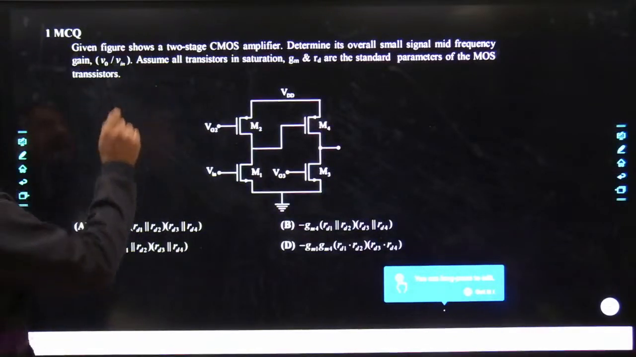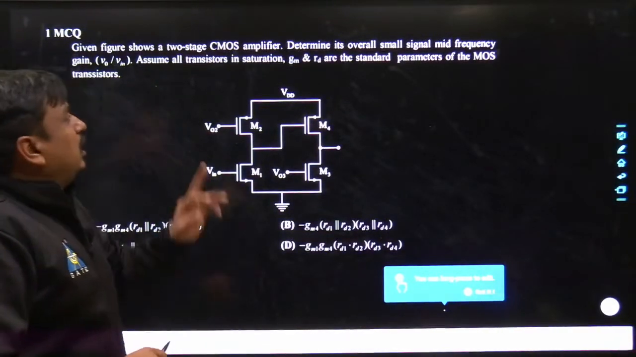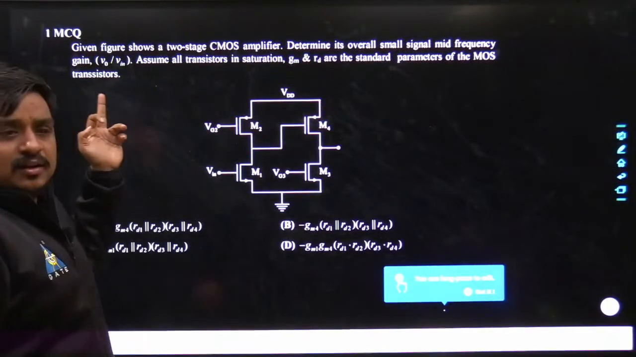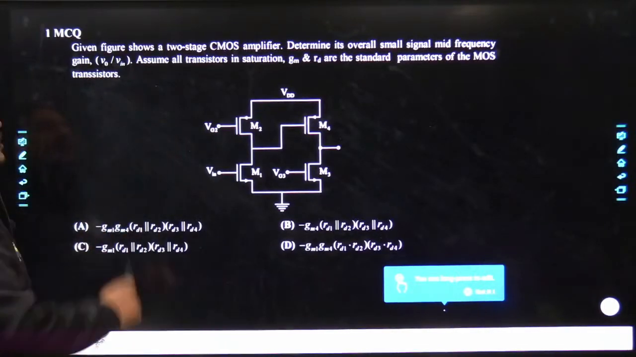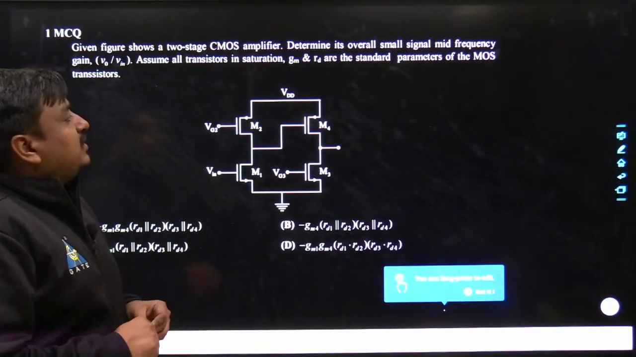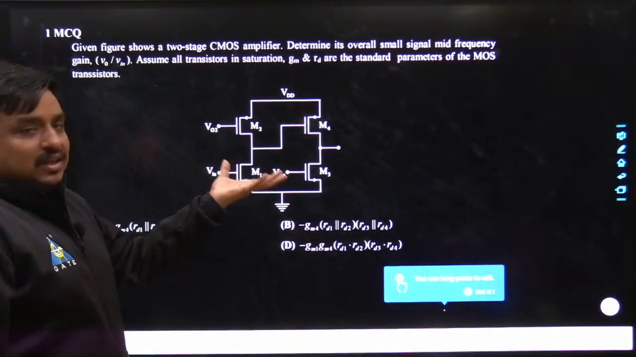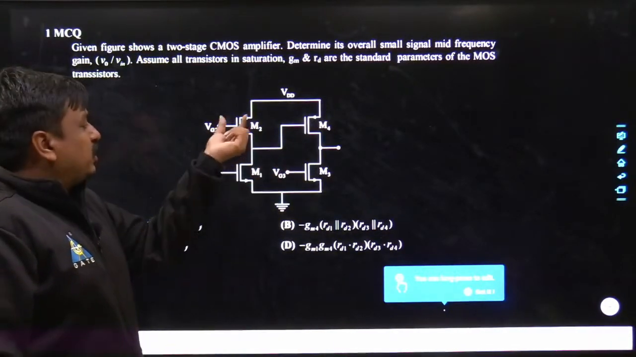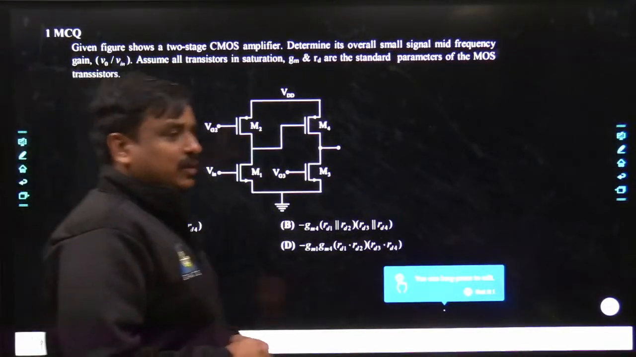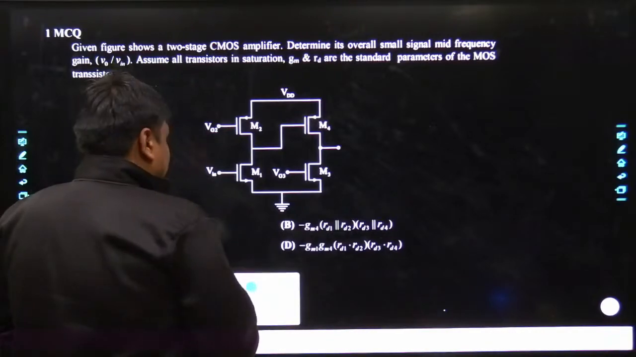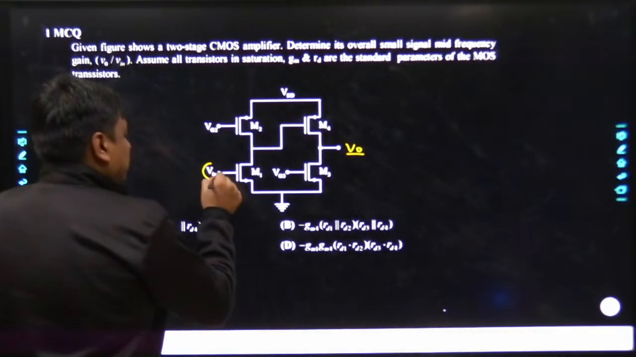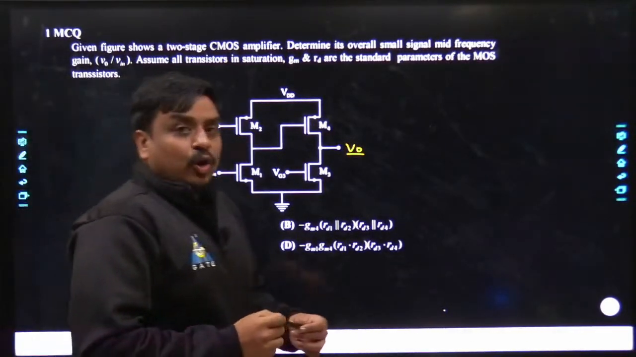Given figure shows a two-stage CMOS amplifier. Determine its overall small signal mid-frequency gain. We are interested in finding its V0 divided by Vin. Assume all transistors in saturation. gm and rd are the standard parameters of the MOS. And now here we have got a circuit where we had 4 MOSFETs, and we had to get the ratio between the output voltage divided by the input voltage. Output voltage has been taken across this terminal, and here goes my output voltage V0 and here comes my input voltage Vin. The 4 different options are allocated with this problem.